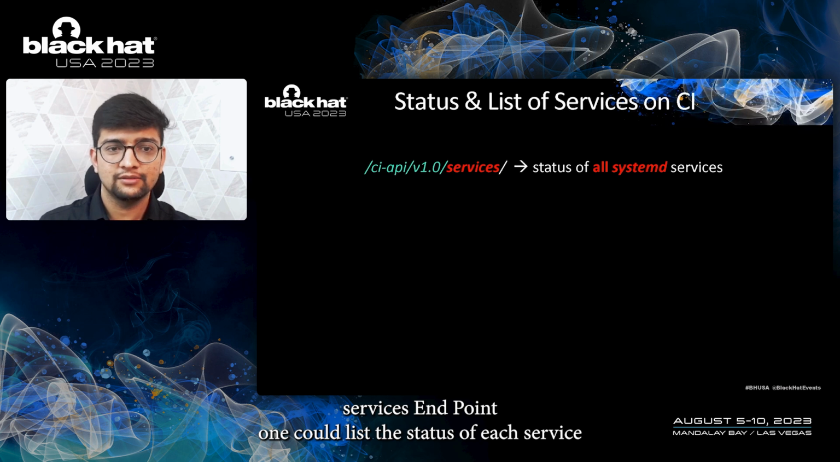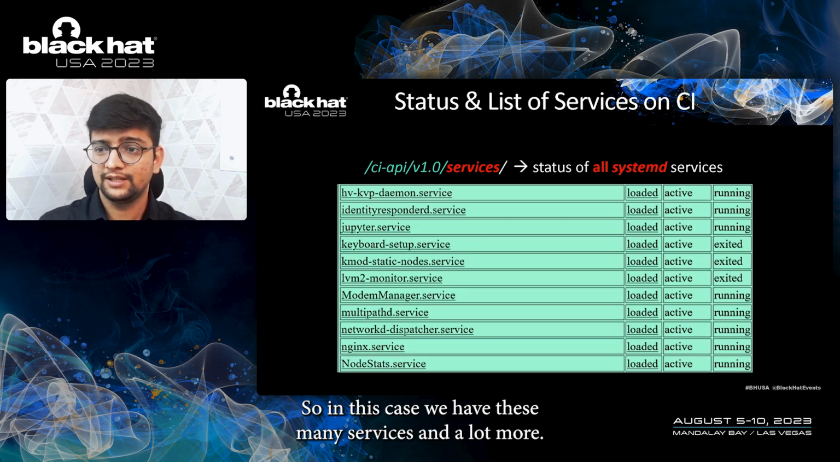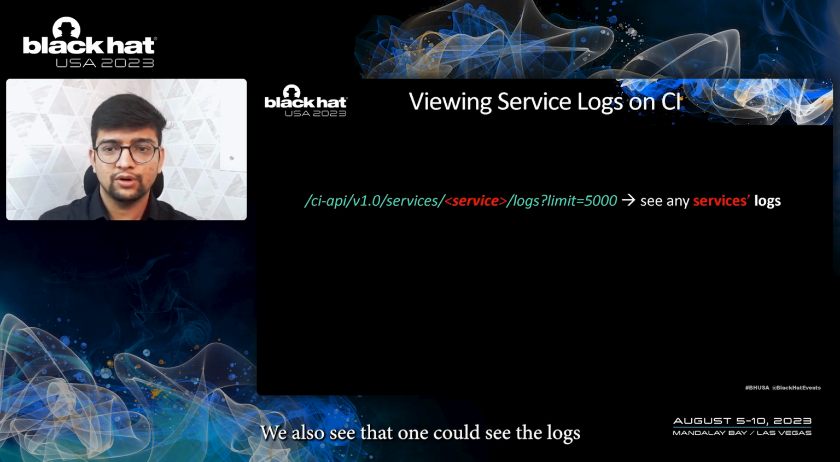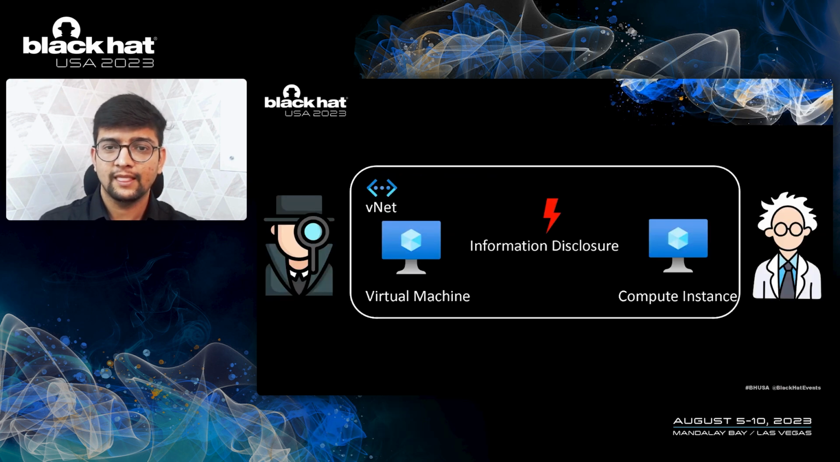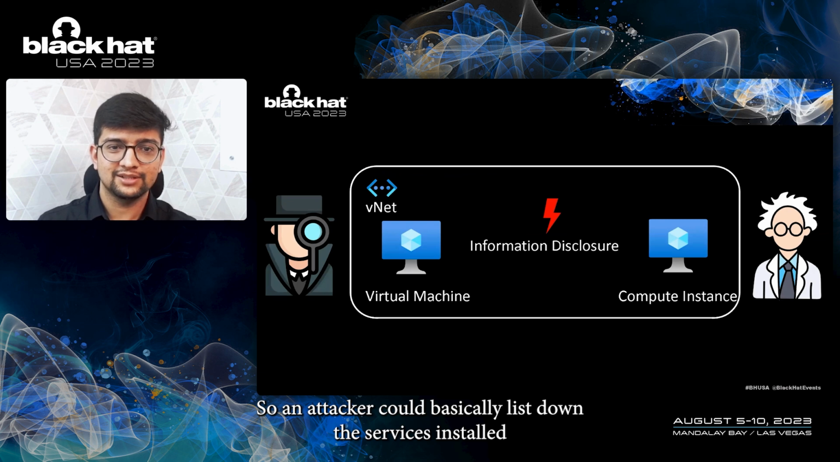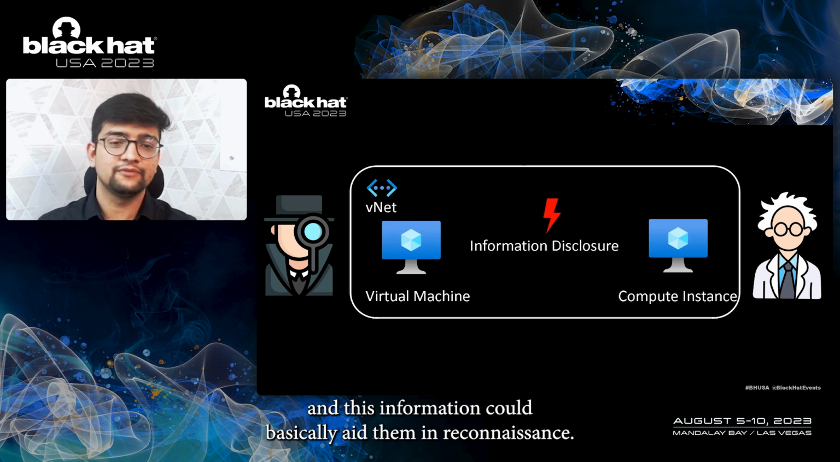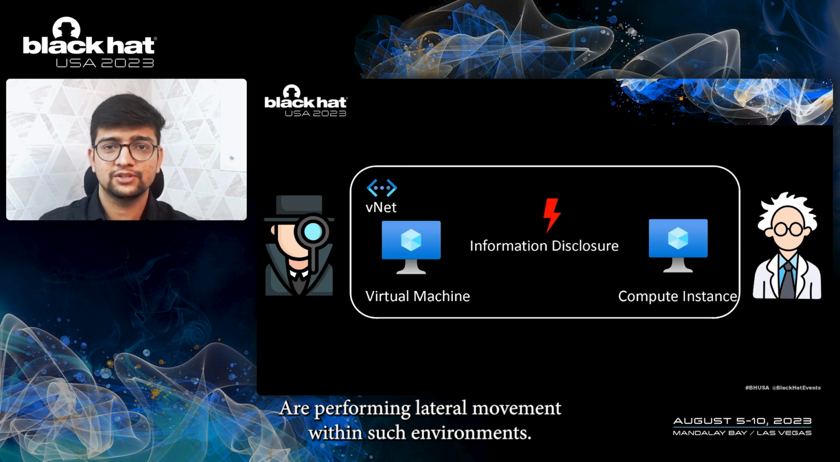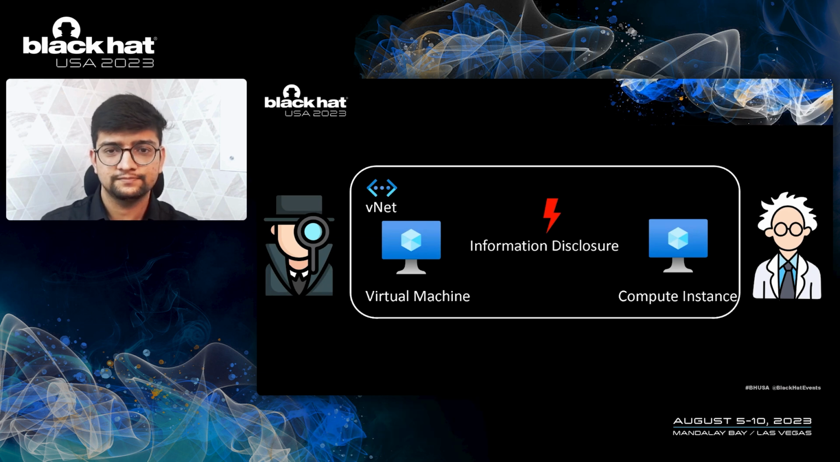So examining the services endpoint, one could list the status of each service that is installed on a compute instance. In this case, we have these many services and a lot more, but this is just a screenshot. We also see that one could see the logs of any service that is installed on the compute instance. So an attacker could basically list down the services installed, status of the service, the logs for the service, and this information could basically aid them in reconnaissance or performing lateral movement within such environments. So we had a simple information disclosure bug so far.